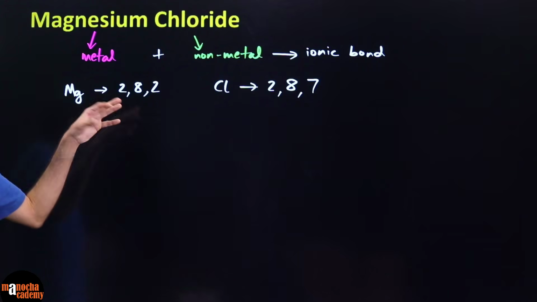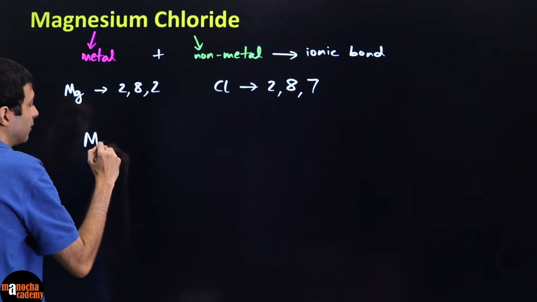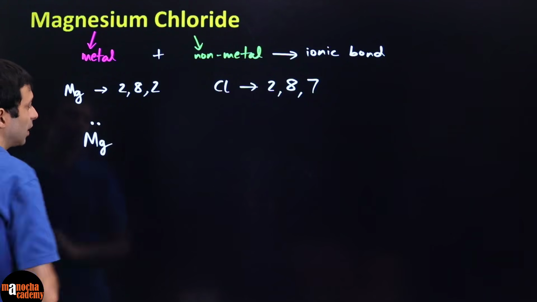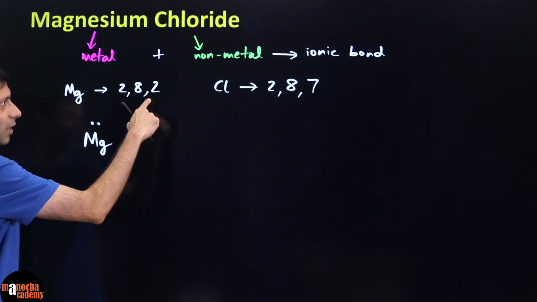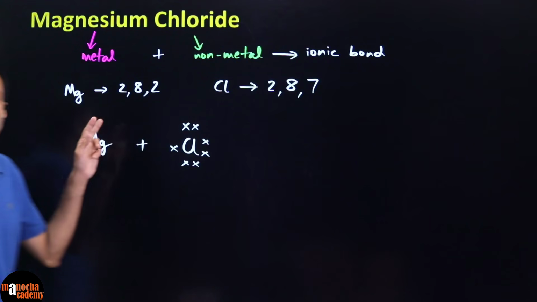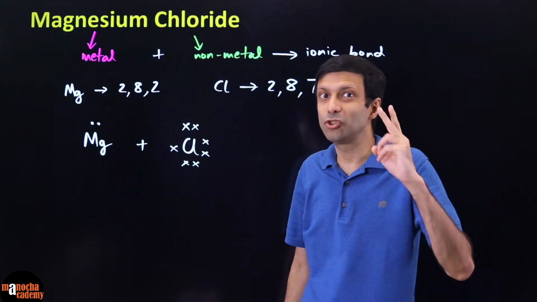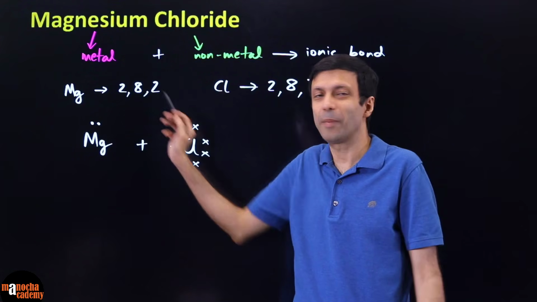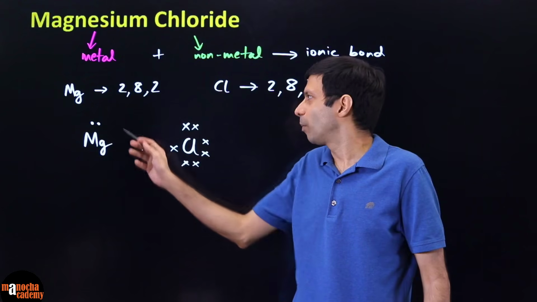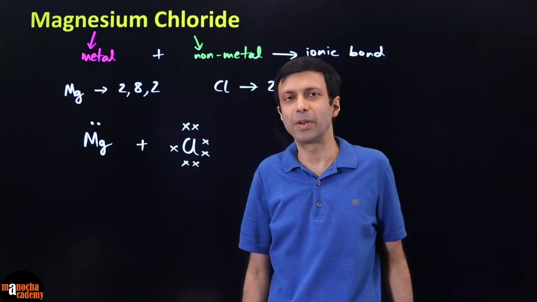So first let's draw the magnesium structure. Magnesium has 2 electrons in its valence shell, as you can see here. Chlorine has 7. So how many electrons does magnesium want to give away to become stable? It wants to give away 2 electrons so that it becomes 2, 8. But the problem is chlorine wants only 1. So what do you think is going to happen here?